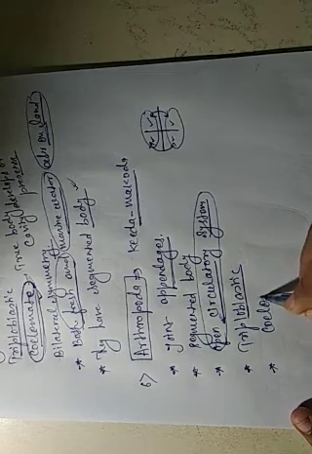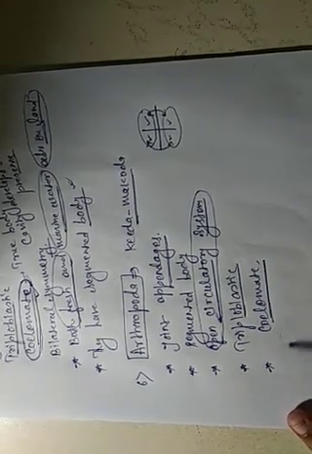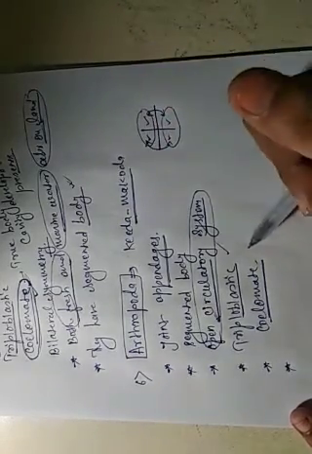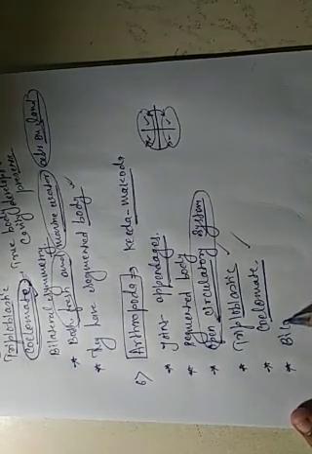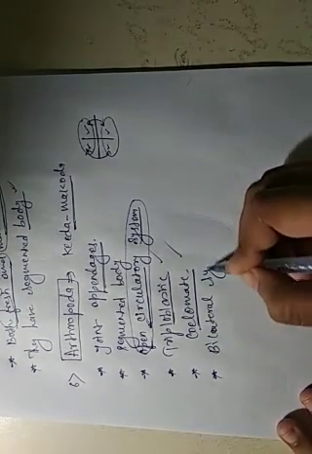Coelomate, as I already told you, when development starts, it further increases. So the last phylum is also triploblastic and coelomate. And it has bilateral symmetry.